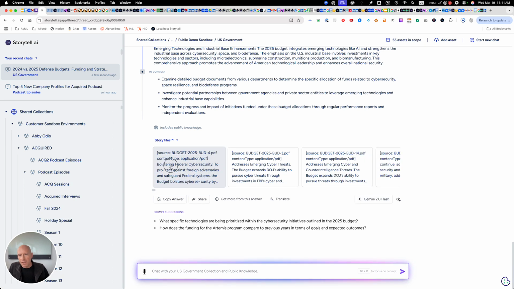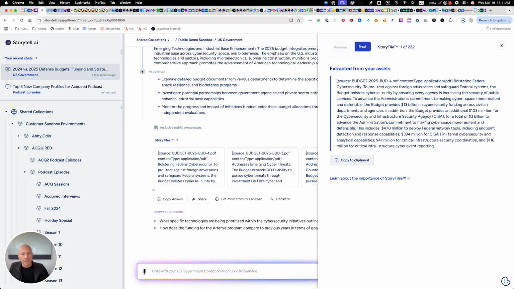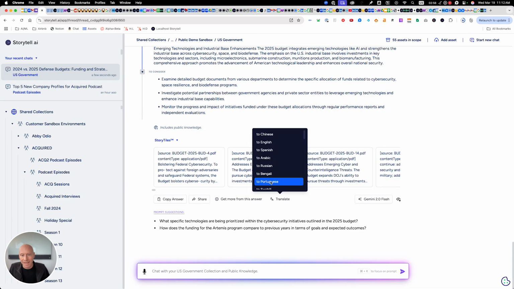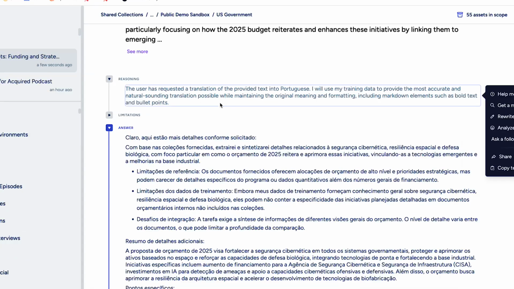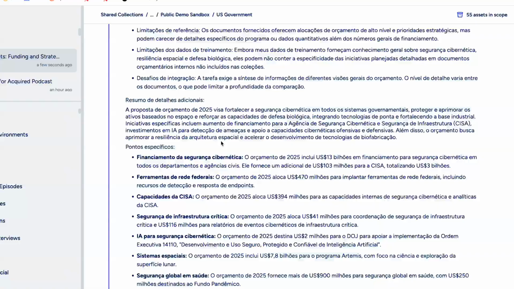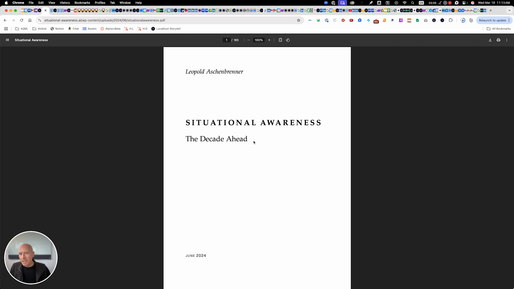We also share these story tiles, which is the source data that we're using to answer the question. So you can always get back to the source. You can also translate this answer. Maybe I want it in Portuguese instead of English. Here's my Portuguese version.